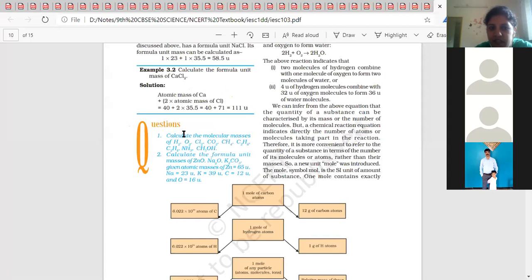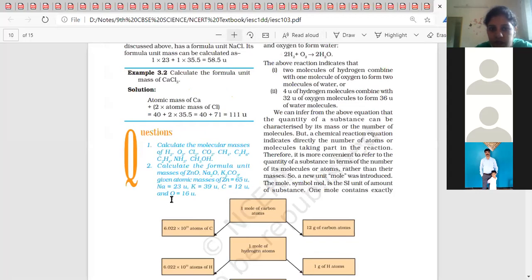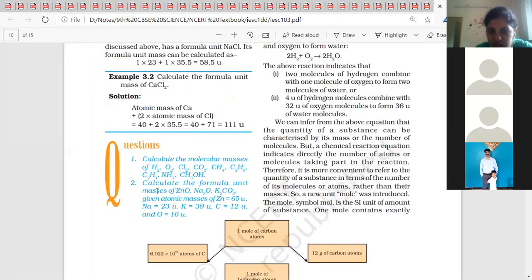So here it is written, calculate the molecular masses. You can see what is written here. And here, in the same way, calculate the formula unit masses of ZnO, Na2O, K2CO3. Finding both is the same thing. The method used is the same for both. Then why is it written molecular mass here and formula unit mass here?